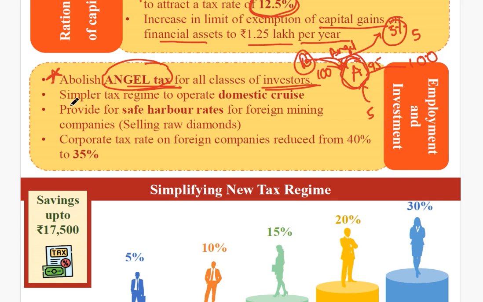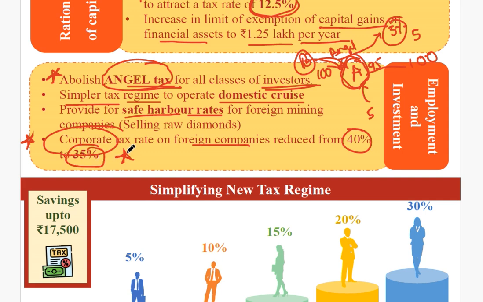Next, a simpler tax regime to operate domestic cruise. Next, we have provided safe harbor rates for foreign mining companies. Next, this is the important one. I am putting a star mark on the important news. Corporate tax on foreign companies has been reduced from 40% to 35%, and this is a very important development. Why?